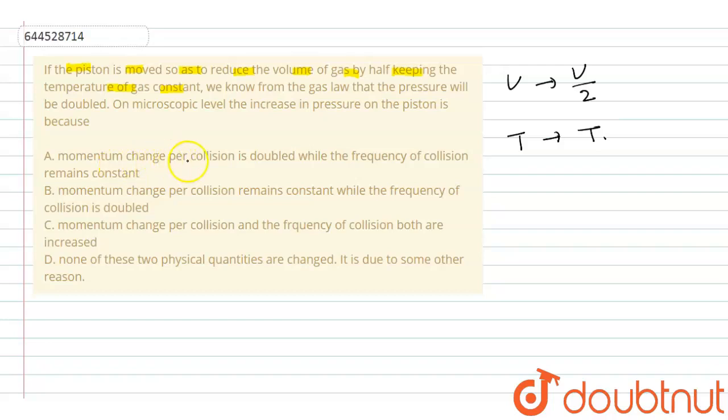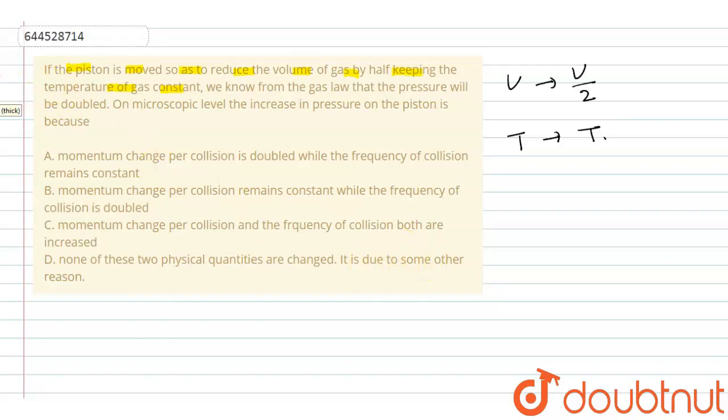On microscopic level, the increase in pressure on the piston is because of, four reasons are given here. Option A: momentum change per collision is double while the frequency of collision remains constant. Second option: momentum change per collision remains constant while the frequency of collision is double. Option C: momentum change per collision and the frequency of collision both are increased. And the fourth option: none of these two physical quantities are changed, it is due to some other reason.